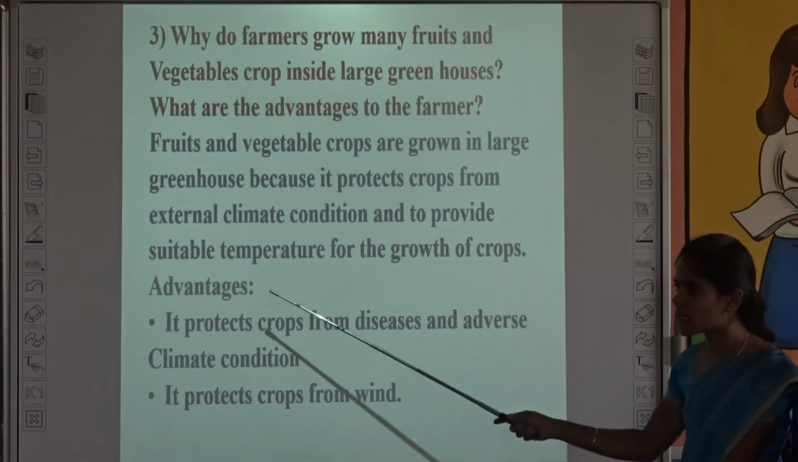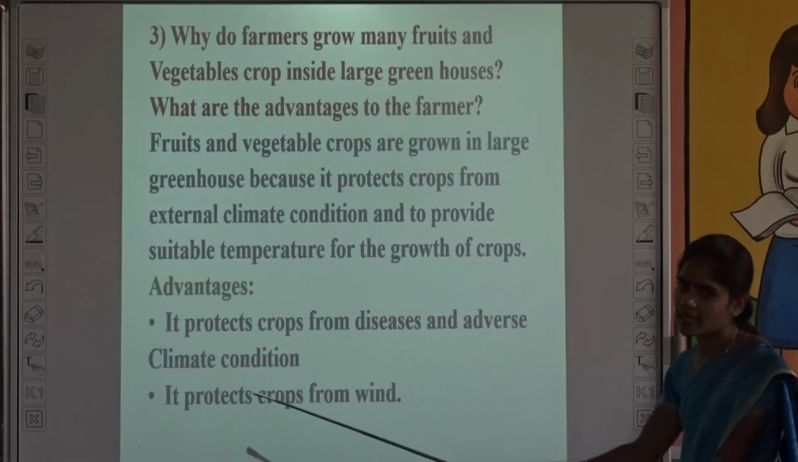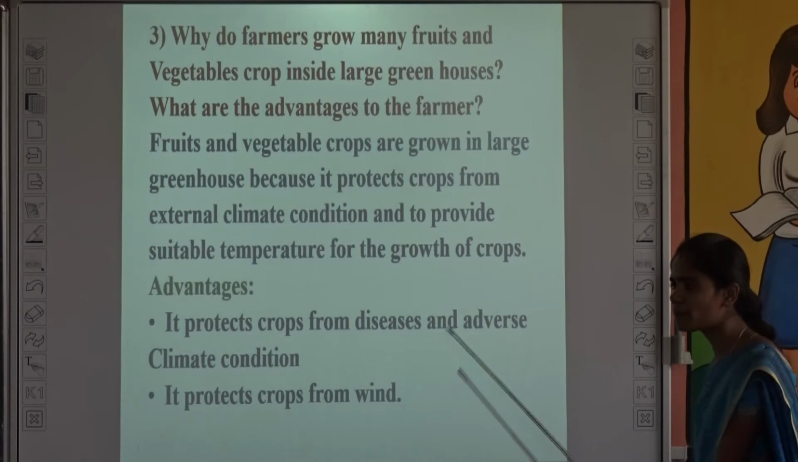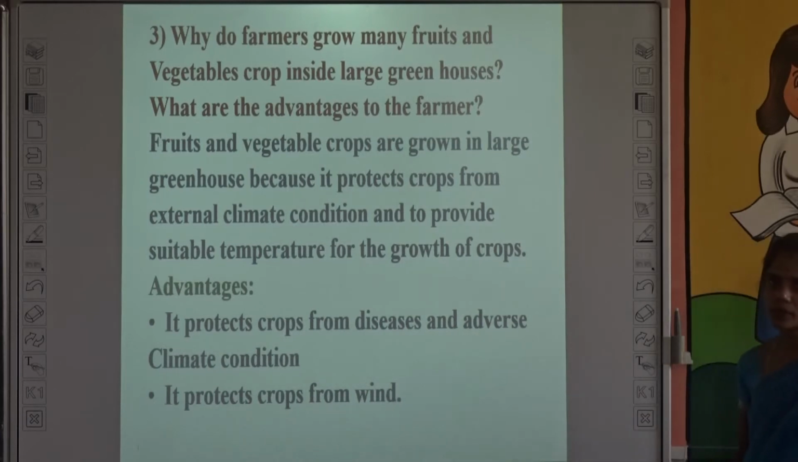Okay. Then what are all the advantages? It protects crops from diseases and adverse climate conditions. So it protects the crops from diseases and it protects crops from wind. Okay.